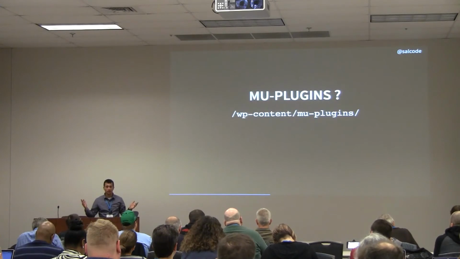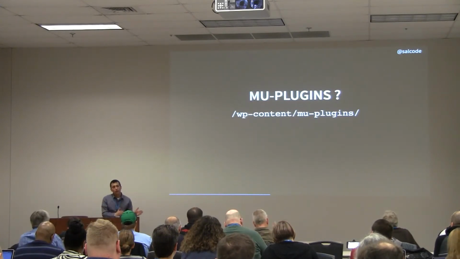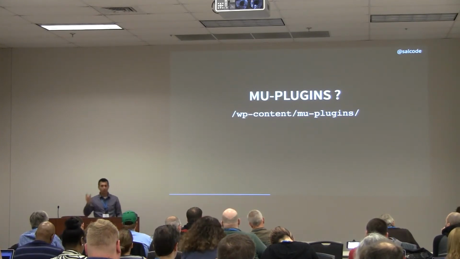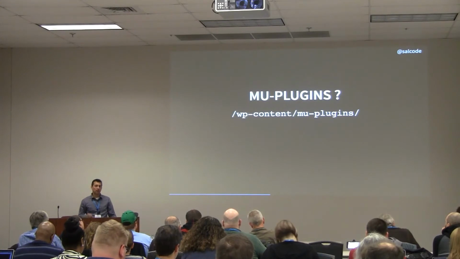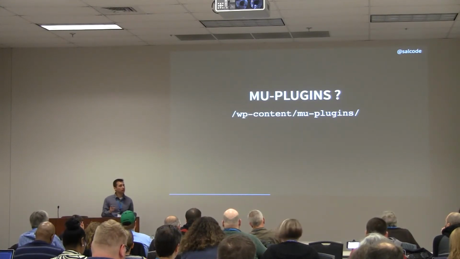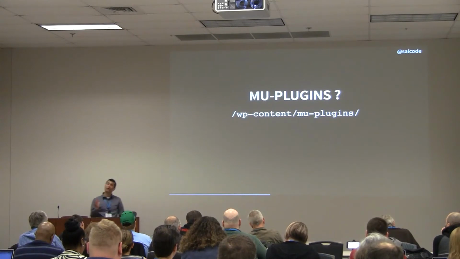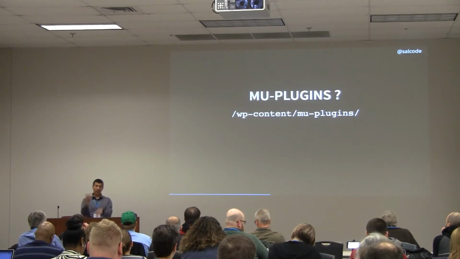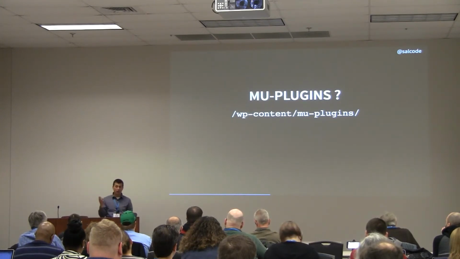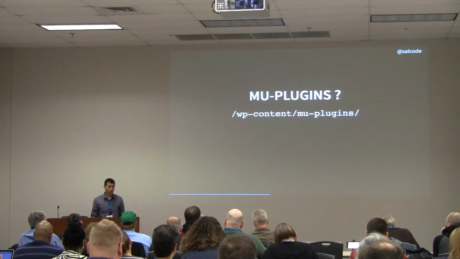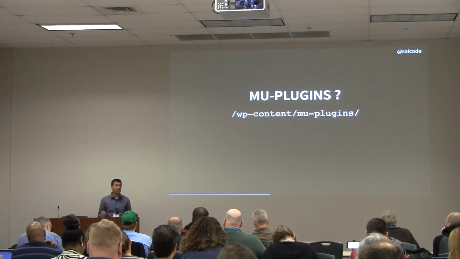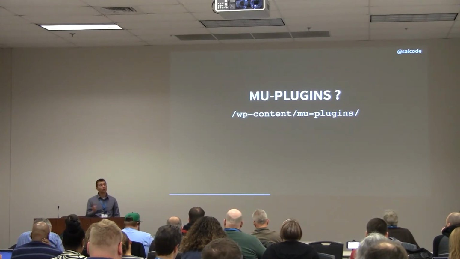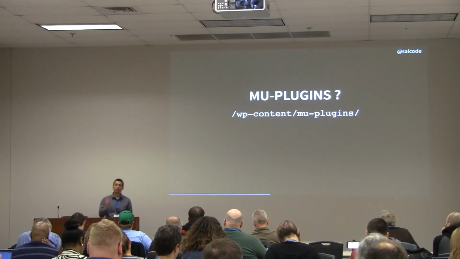So MU plugins. Many of you have probably SFTP'd into your site, taken a look, got your folders there, and so MU plugins would be a directory inside WP-content. At this point, I imagine many of you are saying to yourselves, hang on, Sal, hang on. I have gone into my website, I've gone into WP content, I've seen directories in there like plugins, themes, uploads, some that were added by other plugins, but I've never seen this MU plugins directory. And in fact, it is not there by default. However, WordPress is hardwired to look for it. So if you create it, WordPress will check it out.